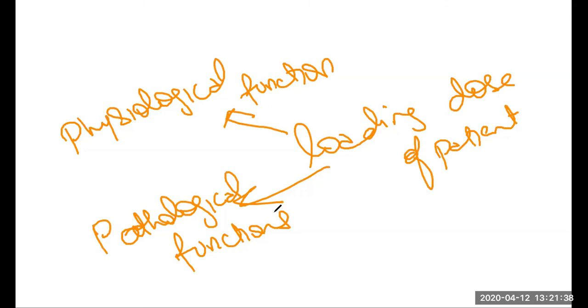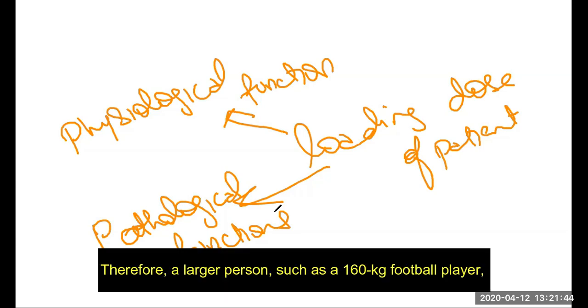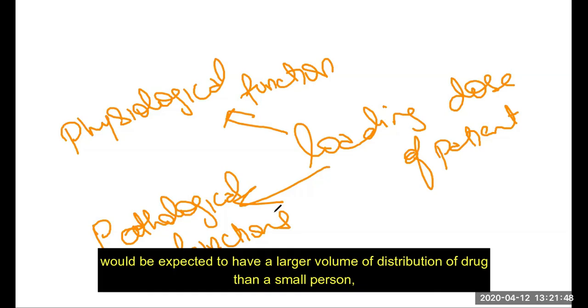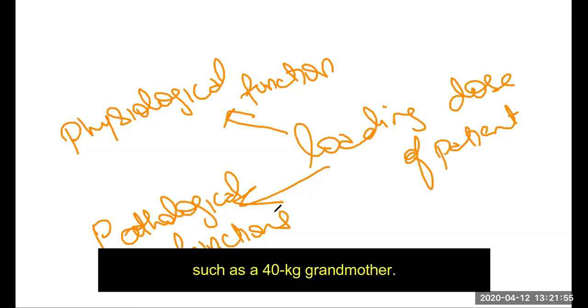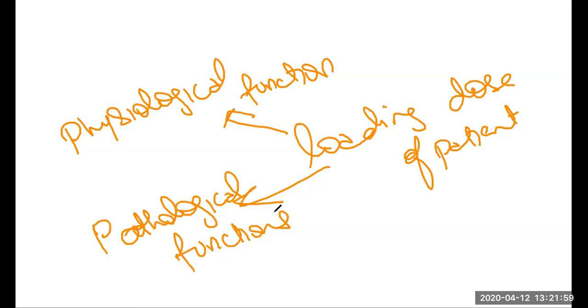Volume of distribution is very closely related to patient physiology. Therefore, a large patient such as a 160 kilogram football player would be expected to have a larger volume of distribution of a drug than a small person such as a 40 kilogram grandmother. So you have to understand that the body weight of the patient is very important to determine the volume of distribution of a drug and to determine the loading dose of the drug.